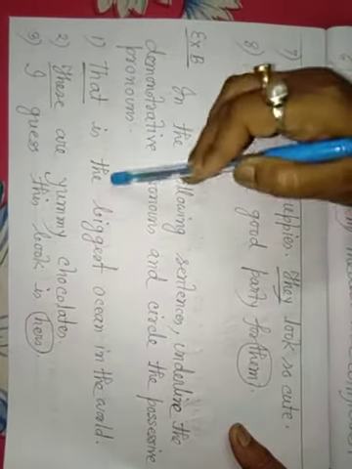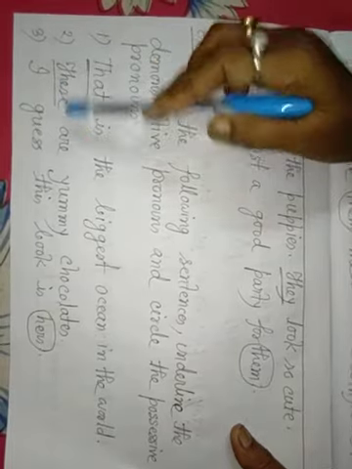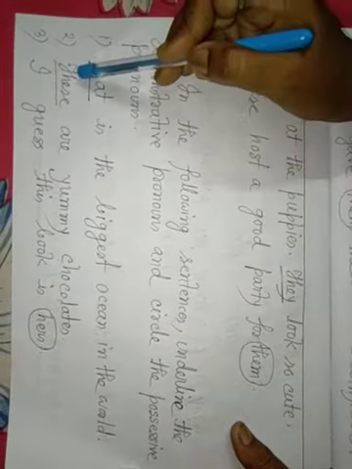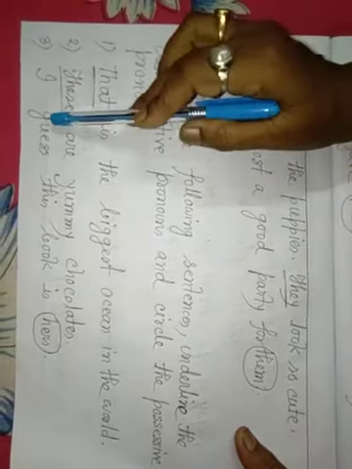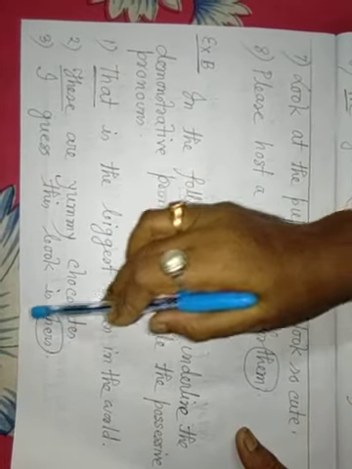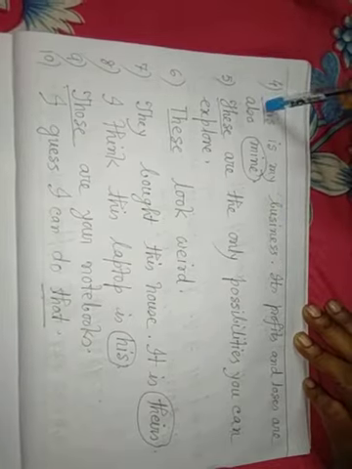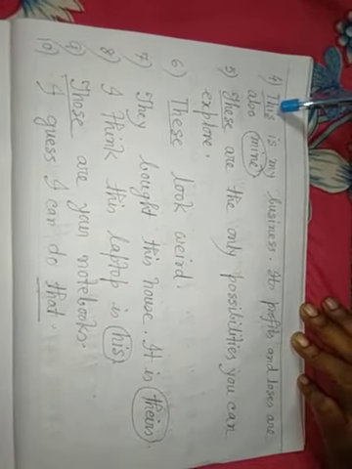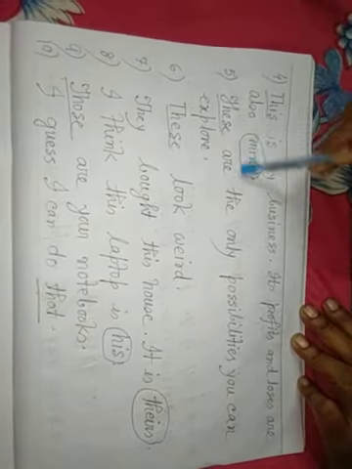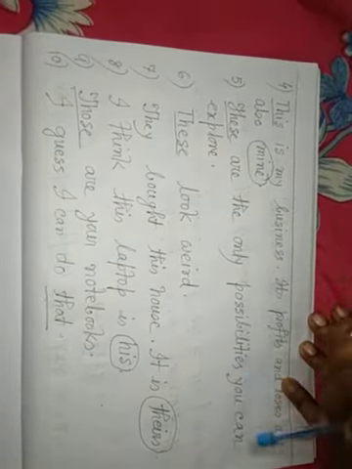Exercise B: underline the demonstrative pronoun and circle the possessive pronoun. That is the biggest ocean in the world. That, demonstrative, underline. These are yummy chocolates. These, demonstrative, underline. I guess this book is hers. Hers, possessive, circle. This is my business. Its profits and losses are also mine. This, demonstrative, underline; mine, possessive, circle. These are the only possibilities you can explore.